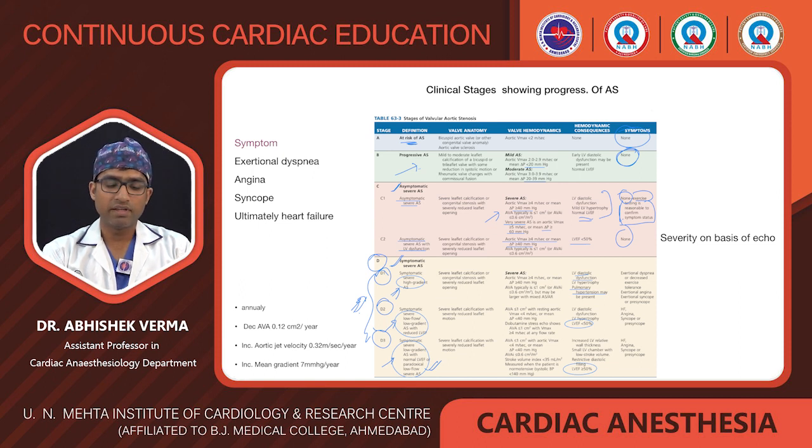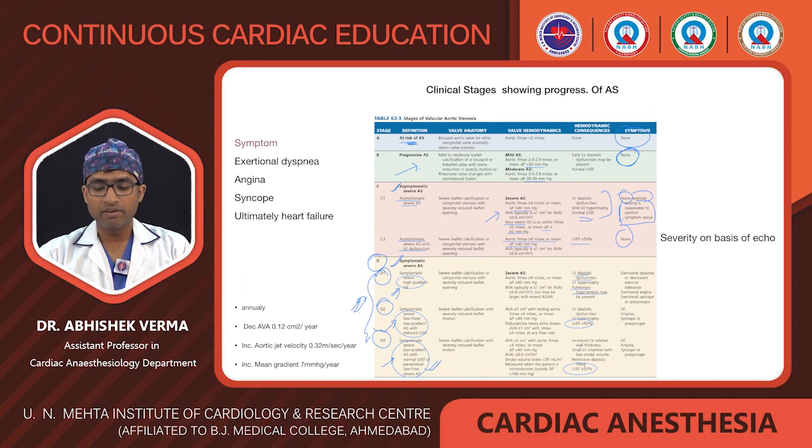And next is asymptomatic severe AS. These are the patients in whom aortic stenosis is severe. Gradient is more than 40 mmHg, valve area is less than 0.6 centimeter square per meter square, but still there is a symptom or none, and exercise can show the symptom status.